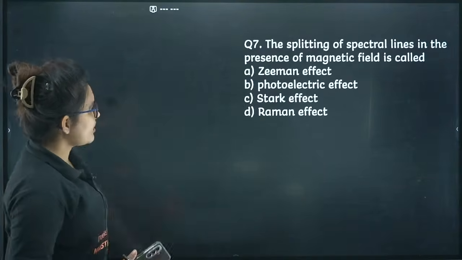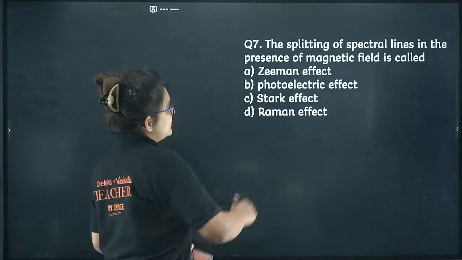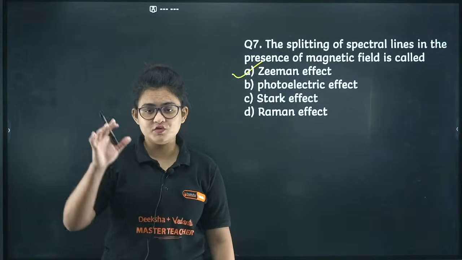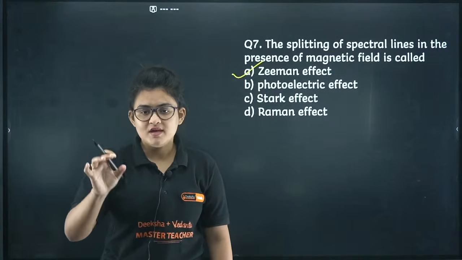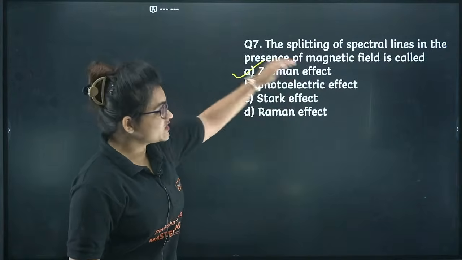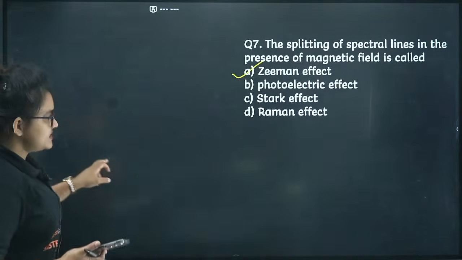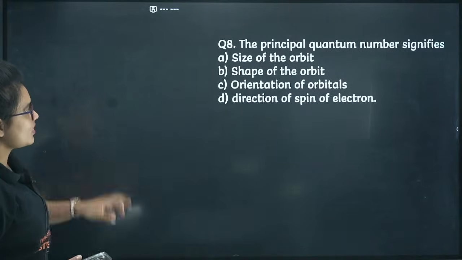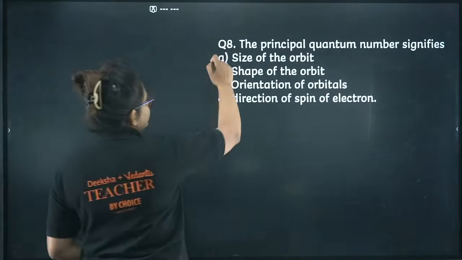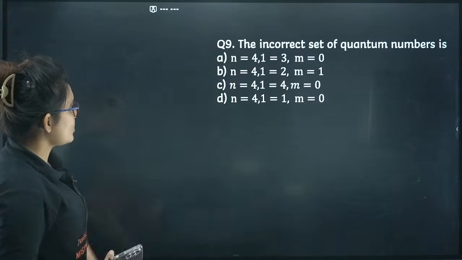Let's proceed further. The splitting of spectral lines in the presence of a magnetic field is called the Zeeman effect. Sometimes people get confused between the Zeeman effect and the Stark effect. Always remember Zeeman includes M for magnetic field. In an electric field, the splitting of lines is called the Stark effect. Let's proceed. The principal quantum number signifies the size of the orbit. Let's proceed further.